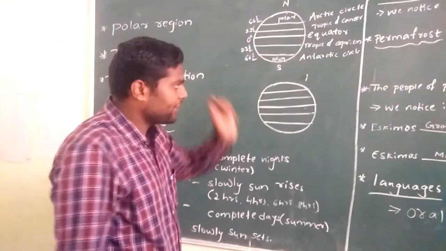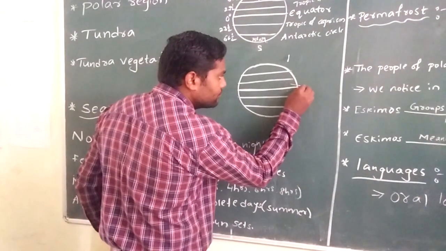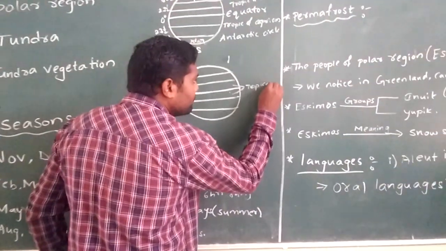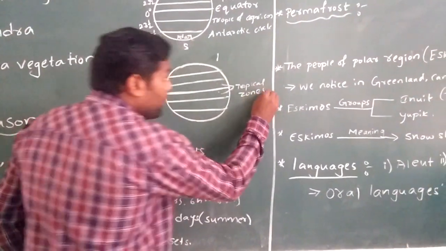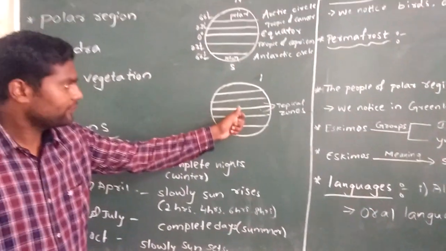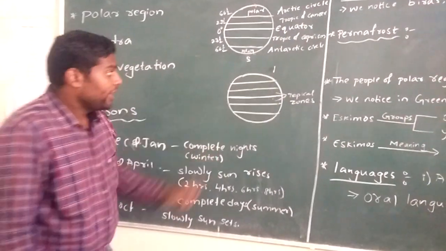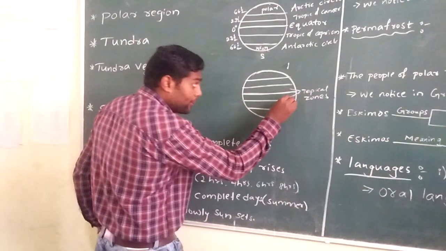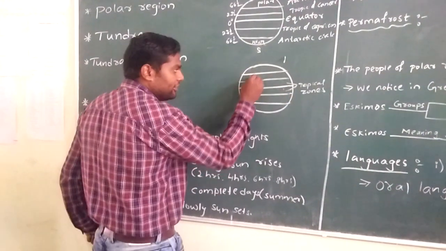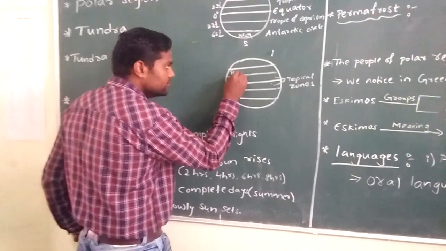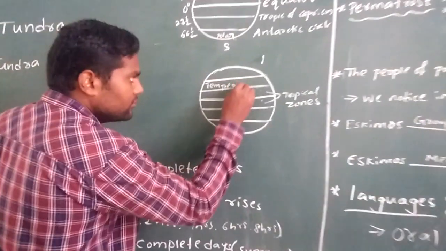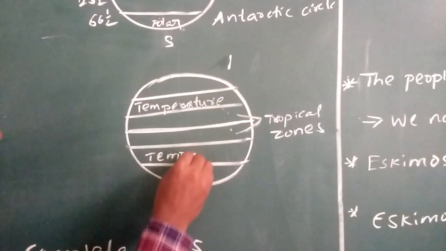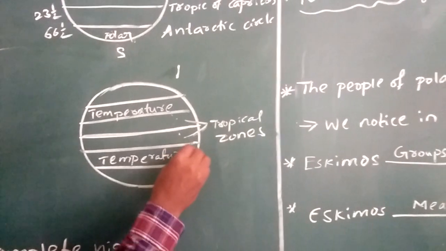If you see the zones which are beside the equator, these two zones are called tropical zones. Places which are in between Tropic of Cancer and Arctic Circle, Tropic of Capricorn and Antarctic Circle, these two zones are called temperate zones.